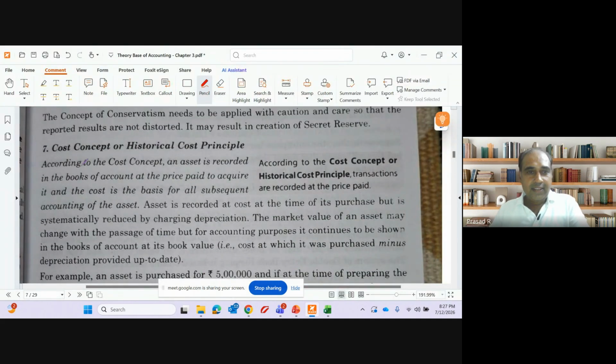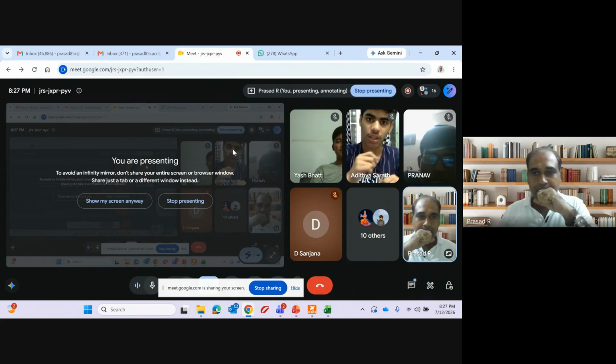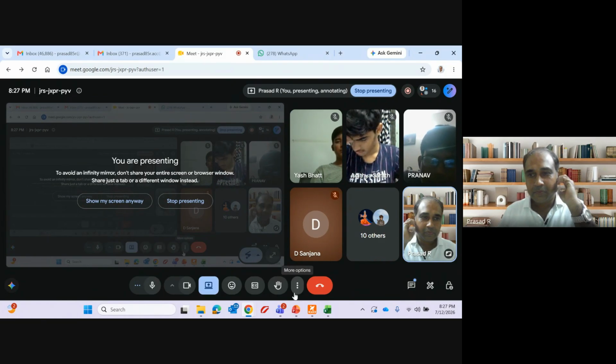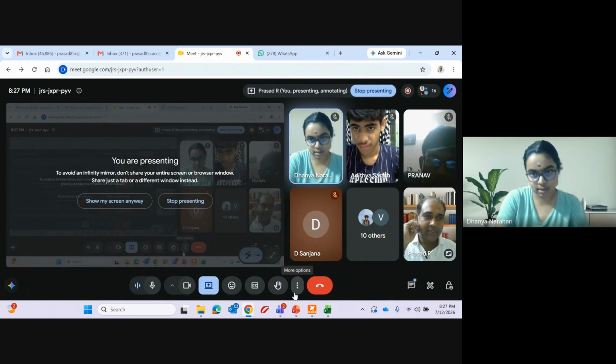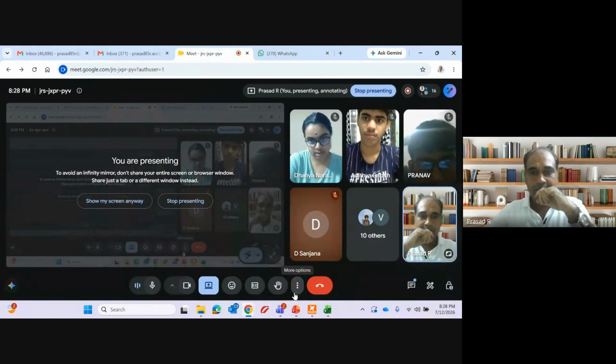Now, the next is the cost concept. See, this also we discussed in the last class. Historical cost. When did we discuss this? Anyone can tell me? When did we discuss historical cost? When we were discussing depreciation. Depreciation. Maybe can you be more precise on that?